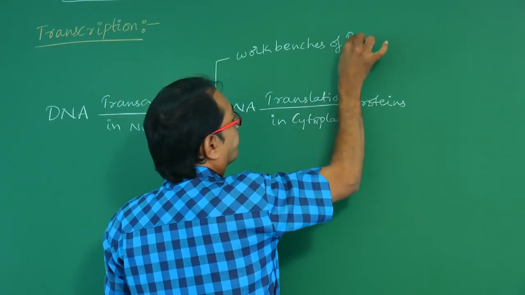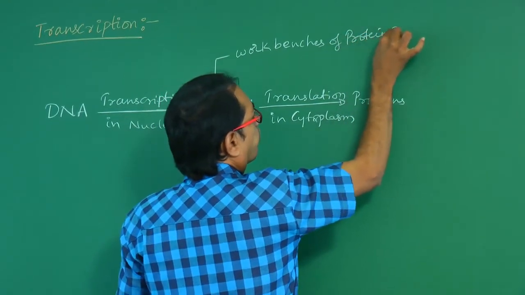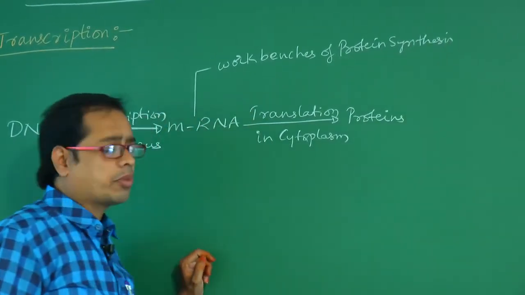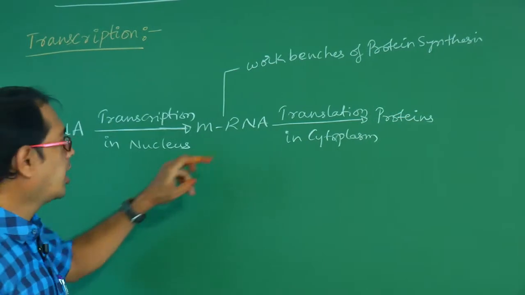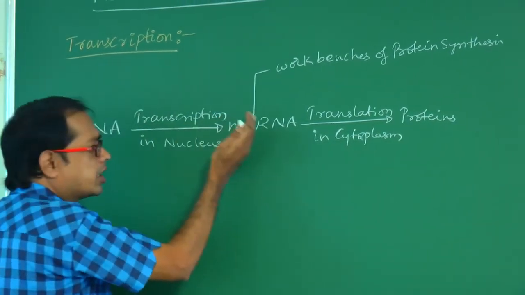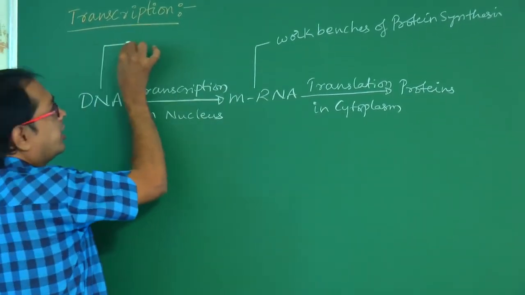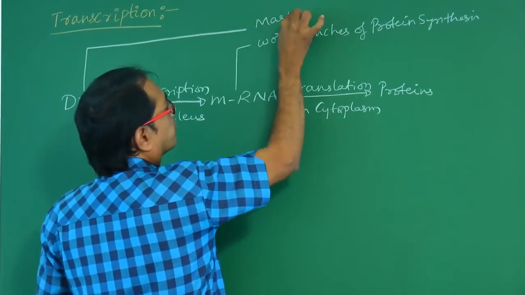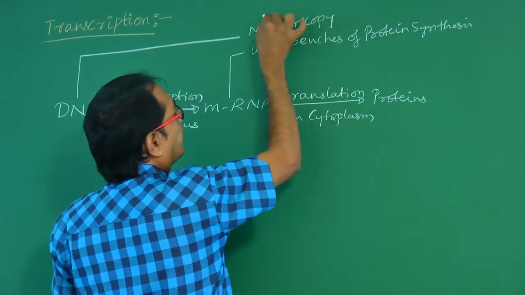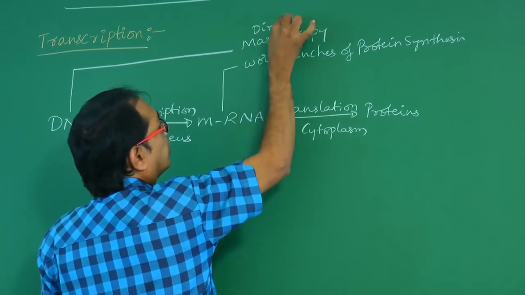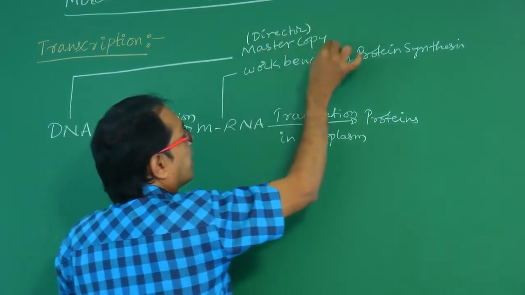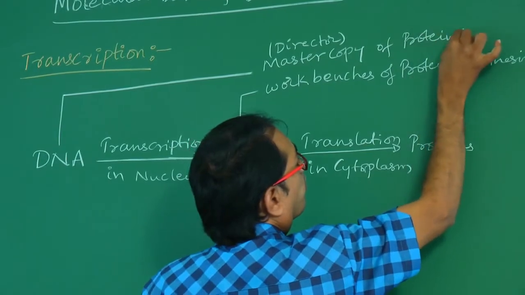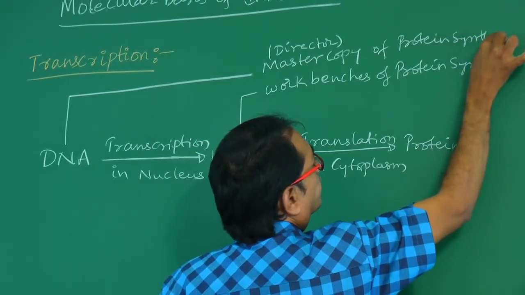So that's why this mRNA is called the workbench of protein synthesis. And from this DNA, mRNA is formed. That's why this DNA is called the master copy, also called the director of protein synthesis.